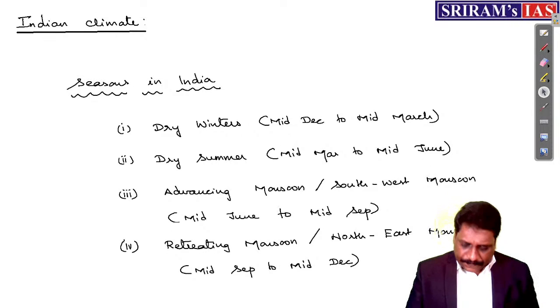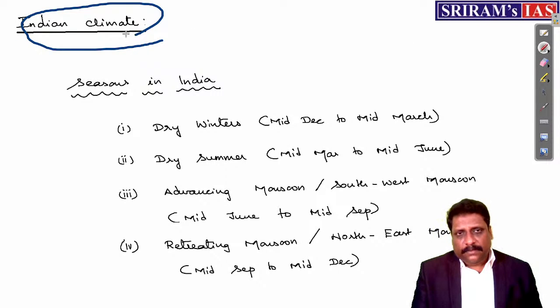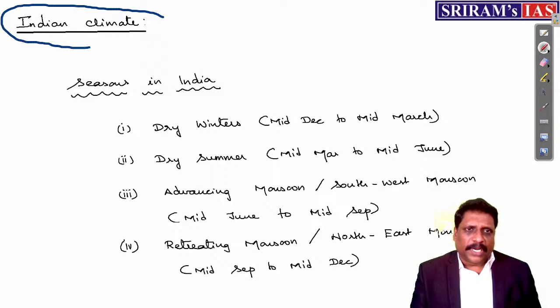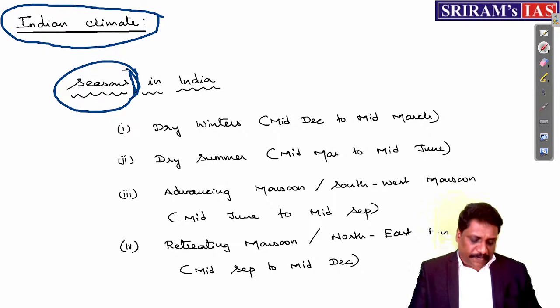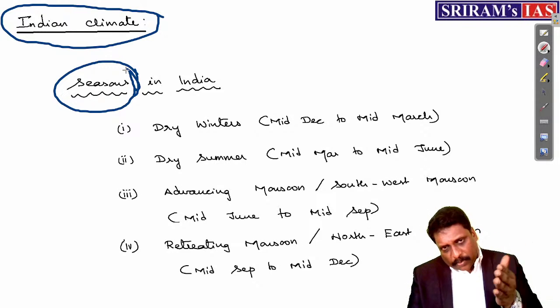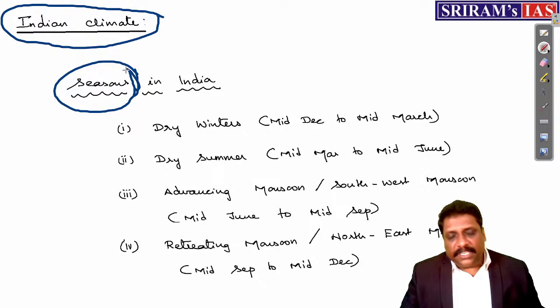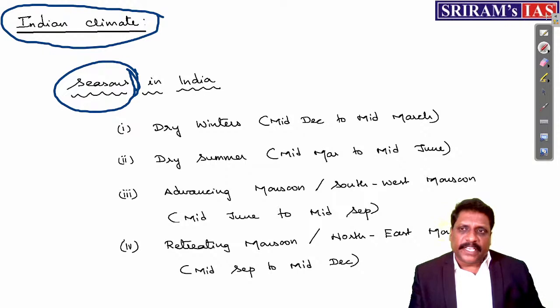Now, coming to the next very important topic, Indian climate. When I talk about Indian climate, I can talk about the temporal climate called seasons. And I can also distinguish between the different climatic regions in India. So first we'll talk about the seasons in India: the temporal variation in the climate we experience, how in one year the entire India experiences different seasons.